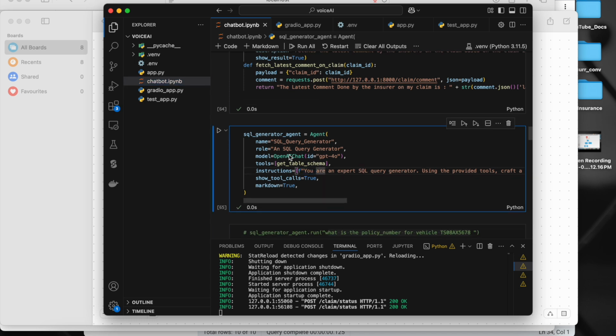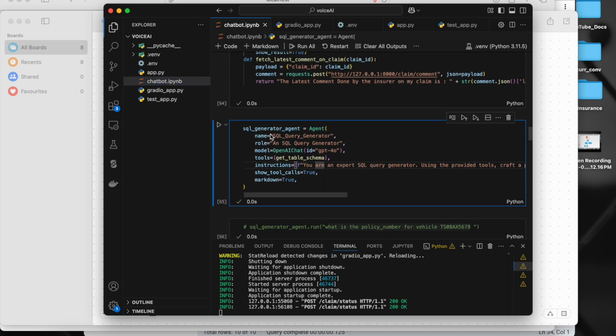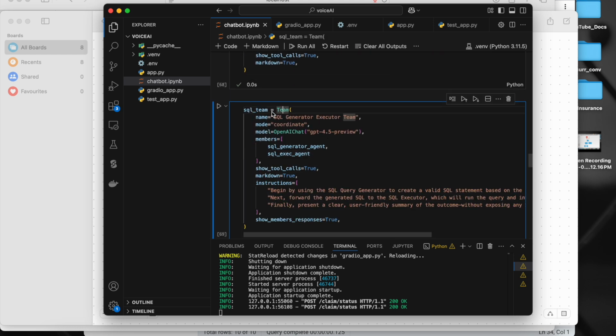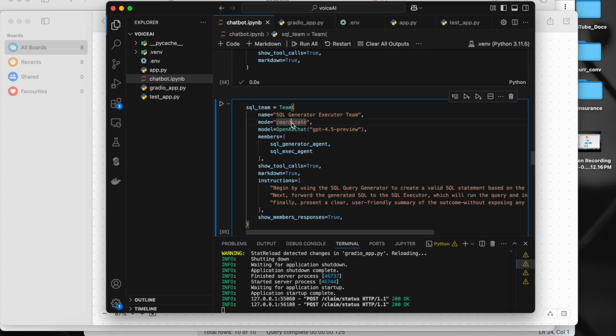Now first I am creating, let's look at this team agent, SQL team agent. So to create a team agent, we have to use this particular class in Agno. And here, if you see, there are multiple types of modes. One is coordinate, one is collaborate, and another is route. What happens in coordinate is all the team agents execute sequentially.